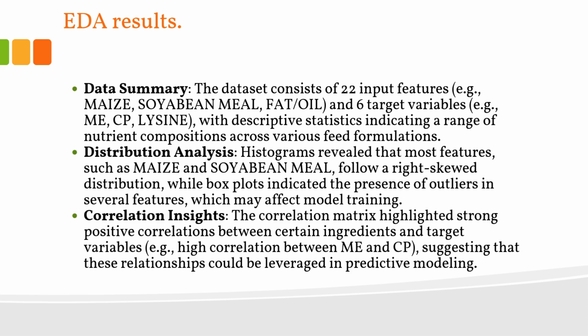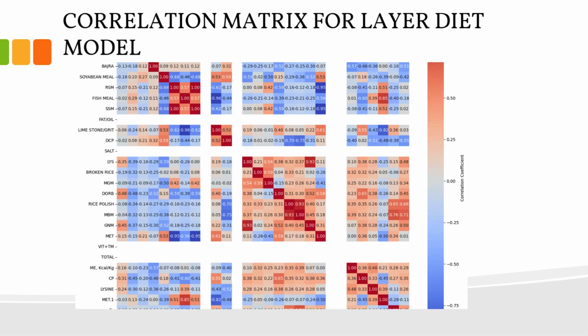For the EDA results, we have a data summary that talks about the input features, and distribution analysis, where histograms reveal how widespread most of those ingredients were in the data sheets. Then we have correlation insights through the correlation matrices.